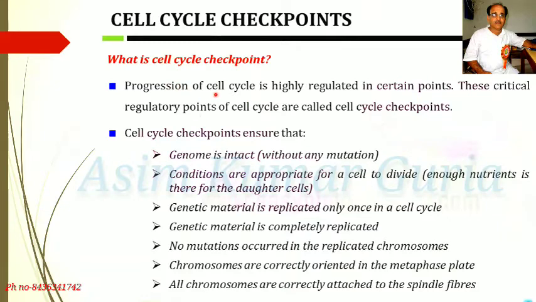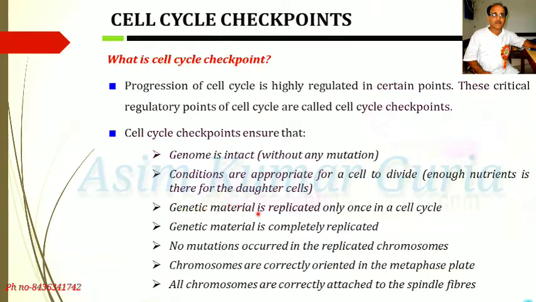Progression of the cell cycle is highly regulated at certain points. These critical regulatory points of the cell cycle are called cell cycle checkpoints. Cell cycle checkpoints ensure that the genome is intact, that is without any mutations, and conditions are appropriate for a cell to divide, that is enough nutrients for the daughter cells.